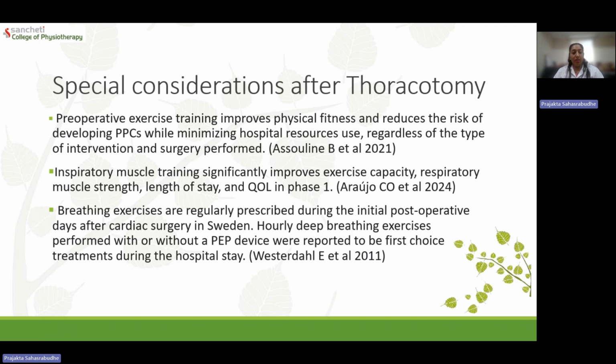The research also says that inspiratory muscle training is associated with an increase in exercise capacity, respiratory muscle strength, as well as quality of life, and hence it should be included early in cardiac rehabilitation. And breathing exercises should be done regularly, at least 8 times in a day, after every hour, probably in every waking hour.